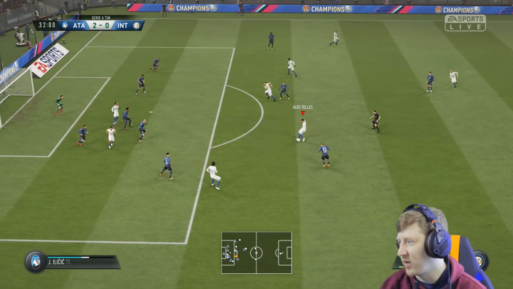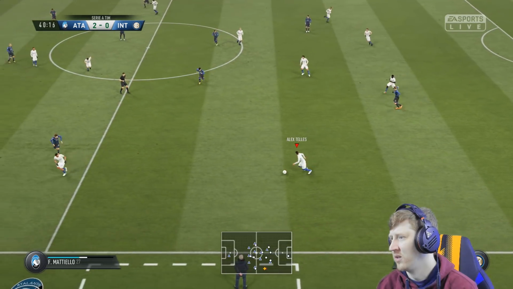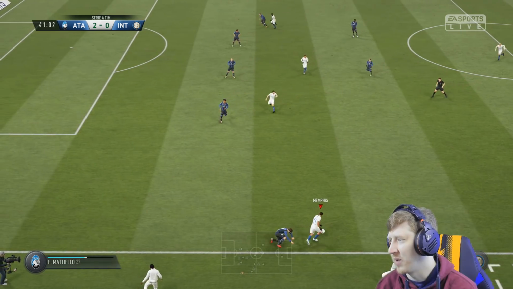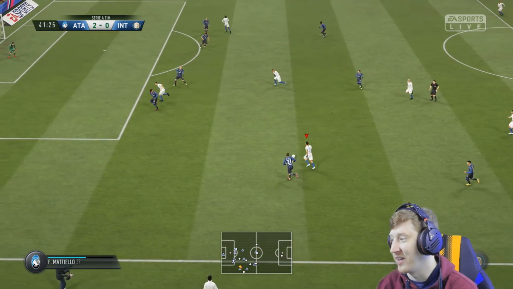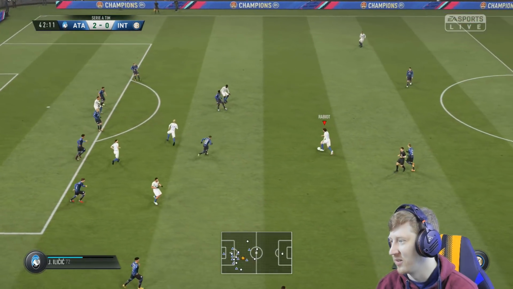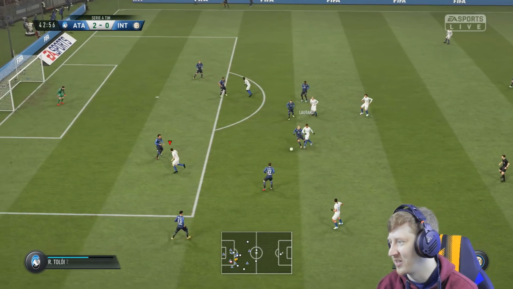Alex Telles brings that down. What's his left foot like? Not good enough is the answer. Telles. Memphis making the run. Really going to need one back by half-time. He's left the defender for dead there. Unintentional, but still really well done. I just wanted to turn. I didn't expect the defender to lunge at me like that.